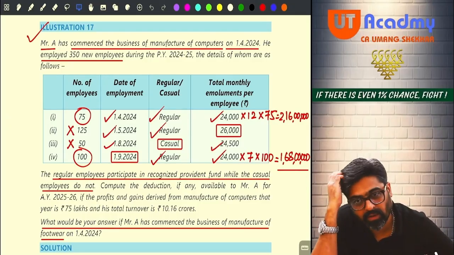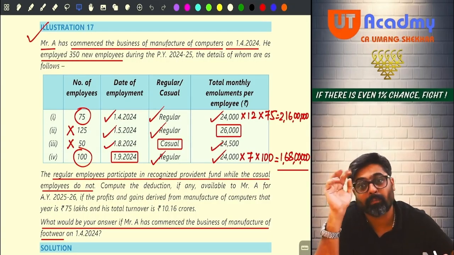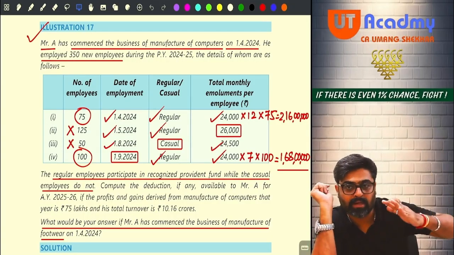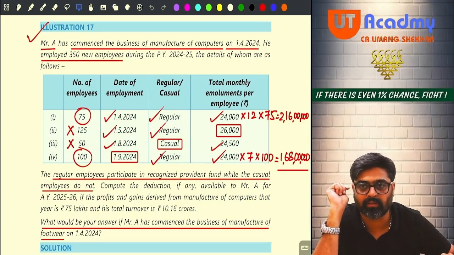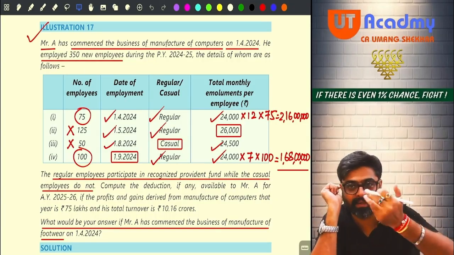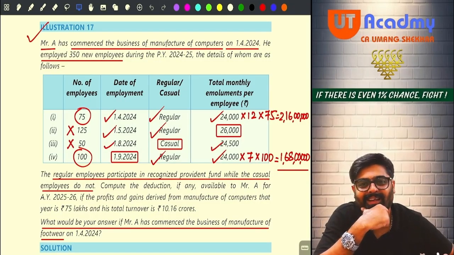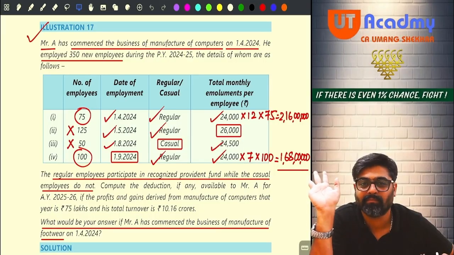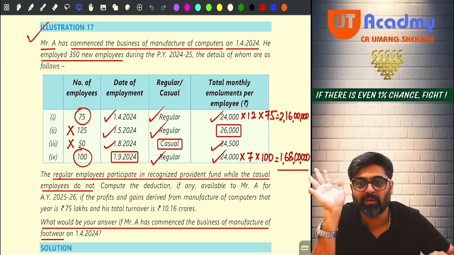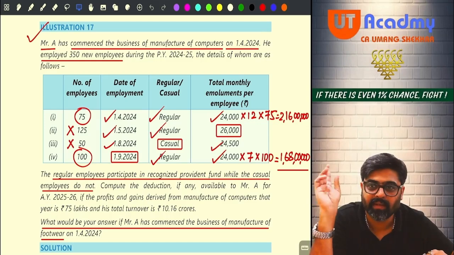Now come to the next 125 employees. 125 employees employed in May. So from May to March they are going to work for more than 240 days. Yes or no? They are regular, meaning they are participating in RPF also. But look at their salary. Is it more than 25,000? They are not eligible. It is more than 25,000, no? So they are not eligible. Forget them. Then next one.